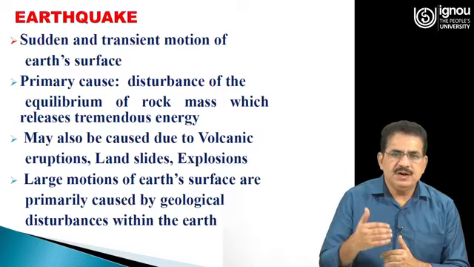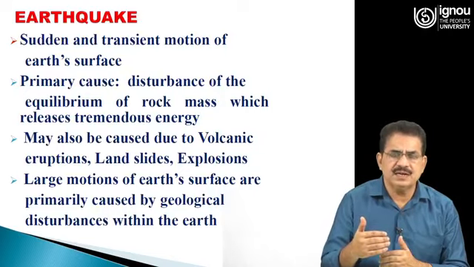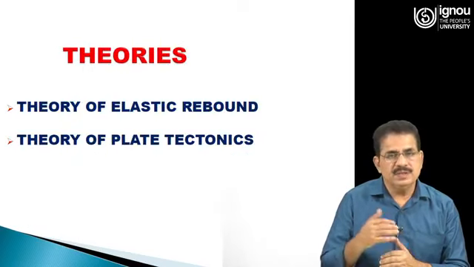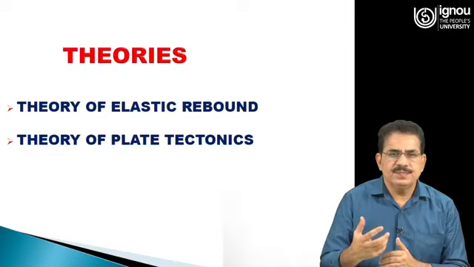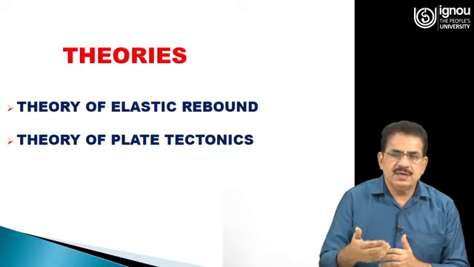This shaking of earth may also be caused by volcanic eruptions, landslides, explosions also. But the large motions of earth's surface are primarily caused by geological disturbances within the earth. There are two theories for explanation of the occurrence of the earthquake. First one is theory of elastic rebound, and second one is theory of plate tectonics.